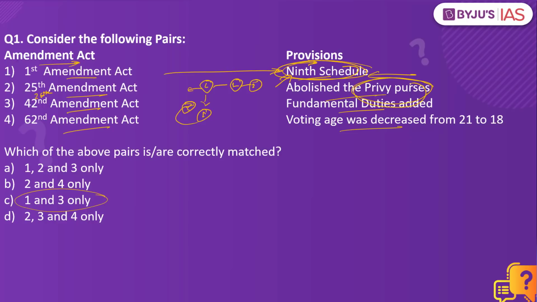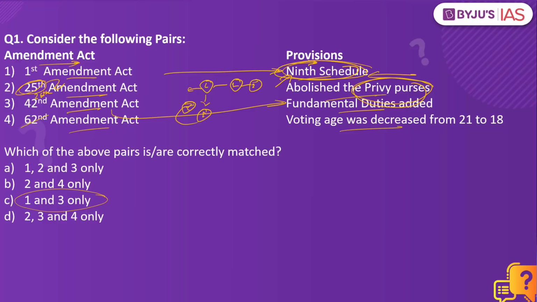So the annual payment that was supposed to be paid by India to these princes or the kings who gave up all their powers is what is called as privy purses. But then in the 26th Amendment Act of the Constitution, we did abolish Article 291 which speaks about the privy purses. So it was not 25th Amendment Act, but it was 26th Amendment Act where a provision was introduced for the abolishment of the privy purses. Then we have the 42nd Amendment Act. Yes, it speaks about the fundamental duties that were added.